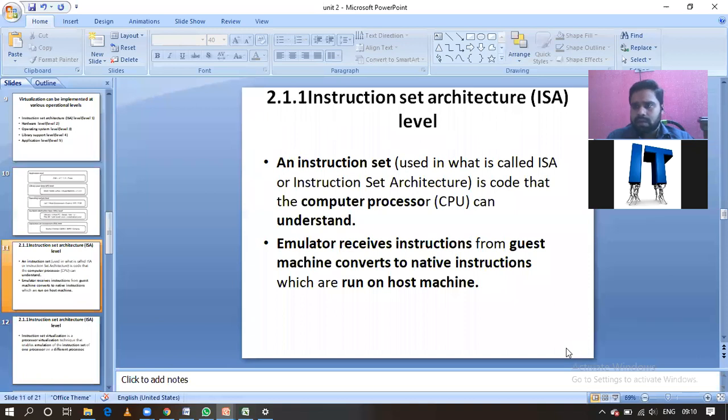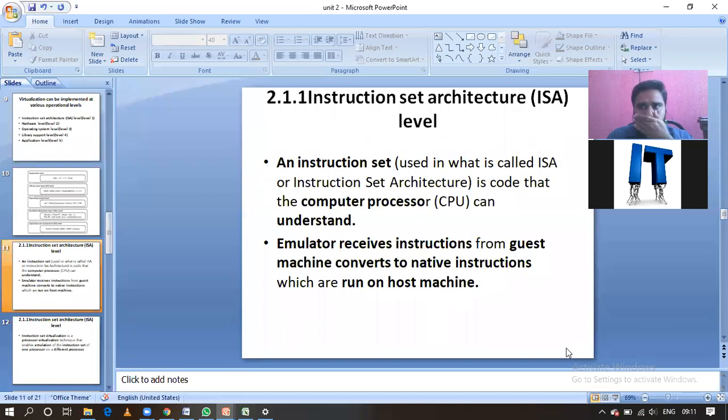Another task is that he receives the information from the Hindi person and translates it to Telugu for me. In this way the communication will go. Likewise, an emulator is also the same thing.